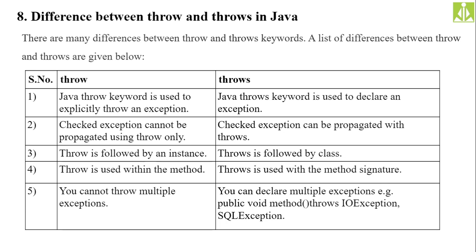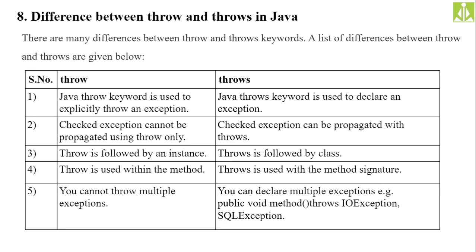As I already told you, if a particular method is throwing a checked exception, the method must declare that checked exception using the throws clause. Another difference: checked exceptions can't be propagated using throw only. In order to propagate checked exceptions, we must use throws as well, because when you declare the checked exception using the throws clause, only then can your method propagate the checked exception. Otherwise you will get a compile time error.